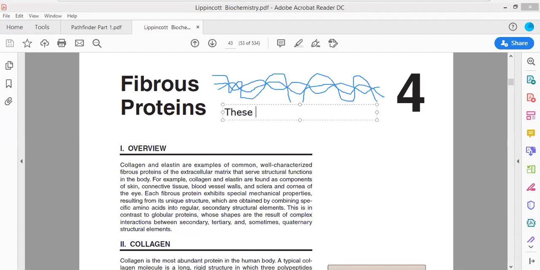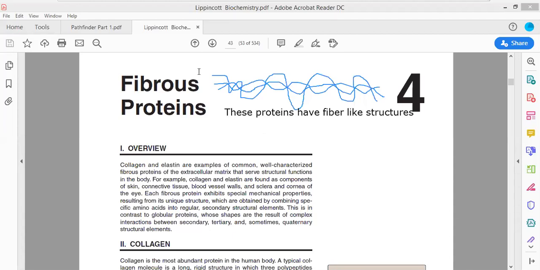These proteins have fiber-like structures. That is why they are referred to as fibrous protein in nature. Now because these proteins have fiber-like structures present within themselves, that is why these proteins perform several different functions.